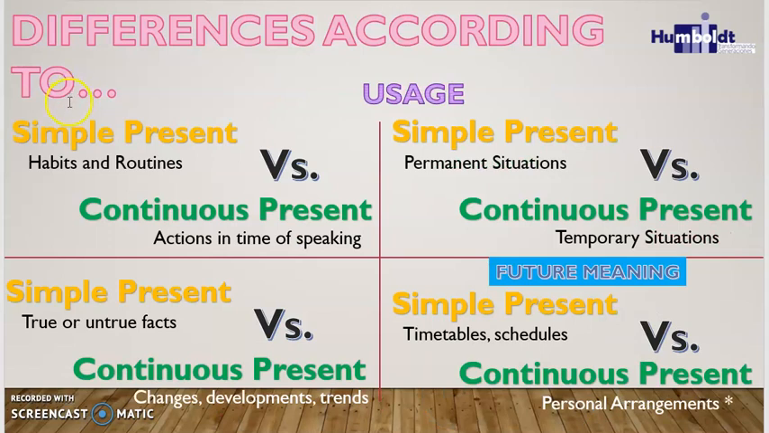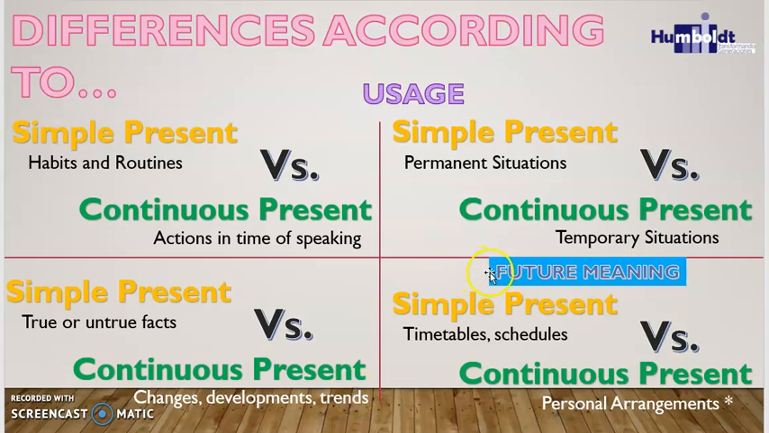Now let's analyze some differences according to the usage. Okay, so the first one is that the simple present is for habits and routines, and the continuous present is for actions in the time of speaking. Also, the simple present is for permanent situations, and the continuous present is for temporary situations. And the simple present is for true or untrue facts, and the continuous present is for changes, developments, or trends.